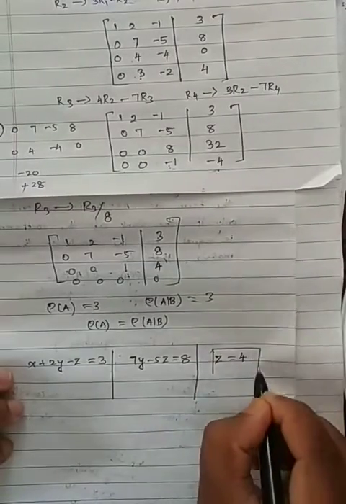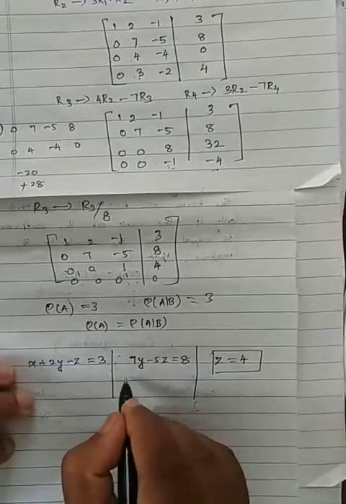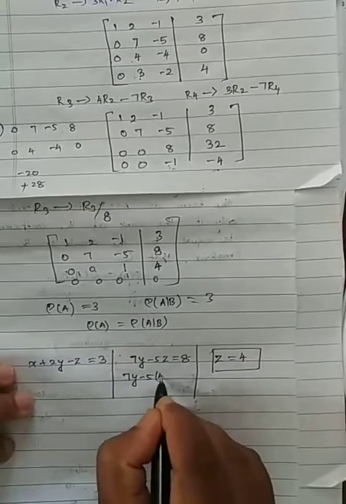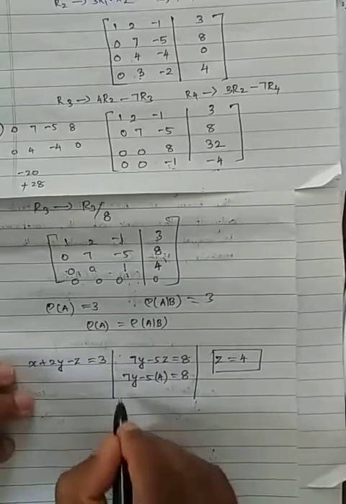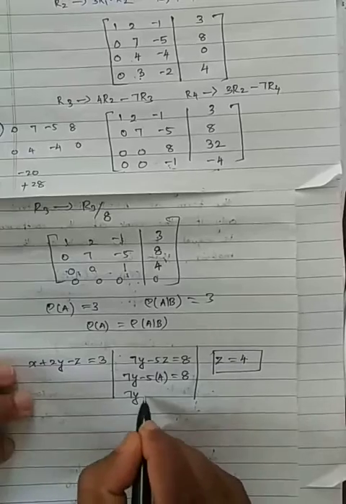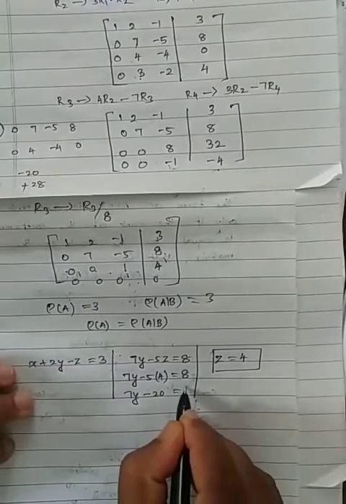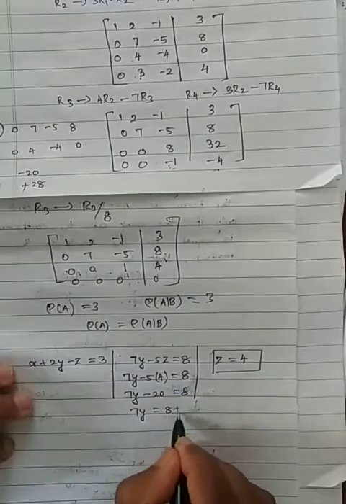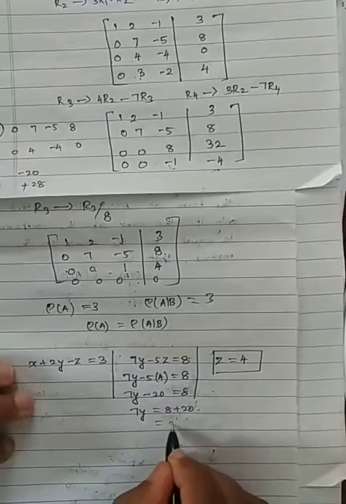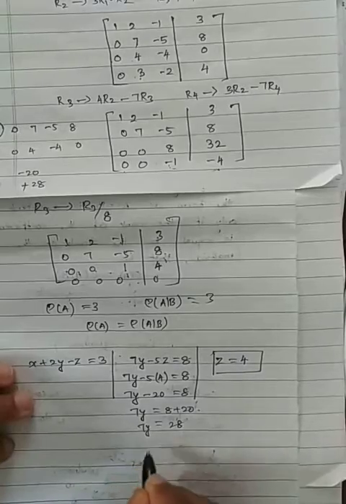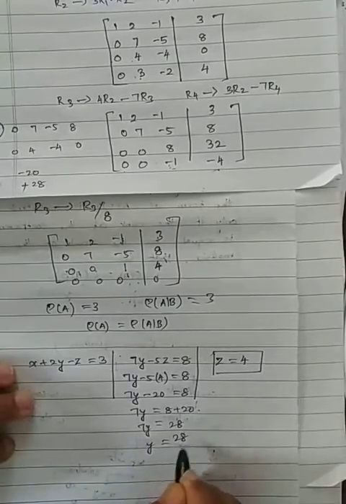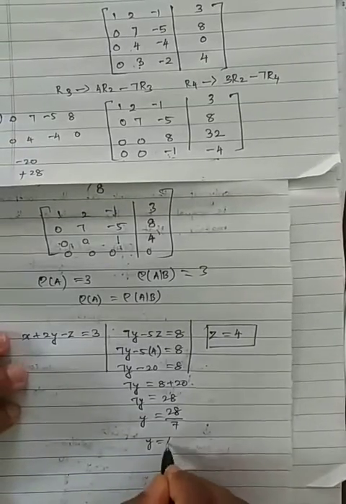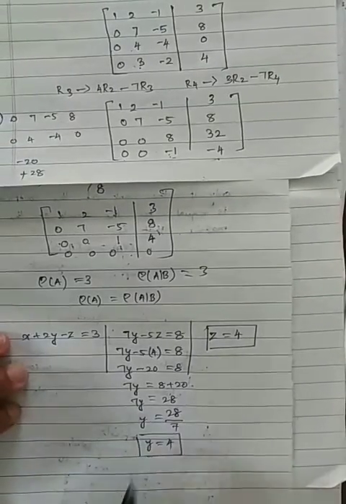Okay, now with the help of this we need to solve. We already got the z value, which is 4. So substitute here: 7y minus 5 times z value 4 equals 8. So 7y, 5 4s are 20, so minus 20 equals 8. 7y equals 8, and minus 20 goes to that side as plus 20, so 8 plus 20, 28. 7y equals 28, y equals 28 by 7. 7 4s are 28. So the y value we got is 4.